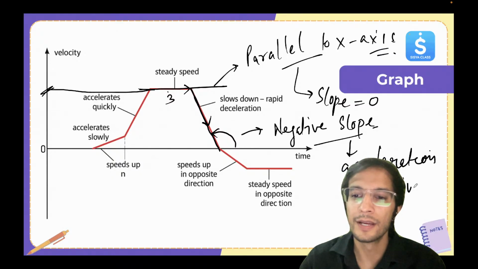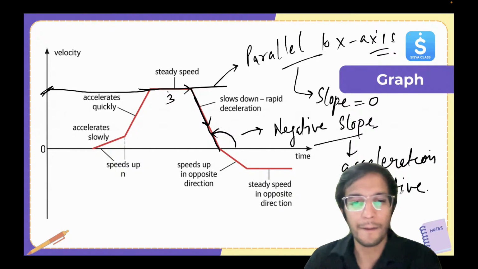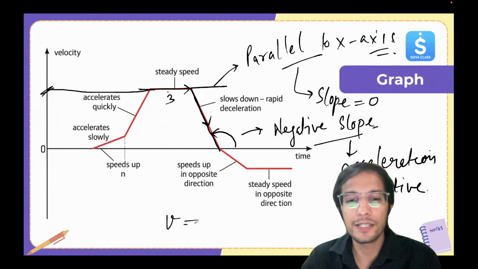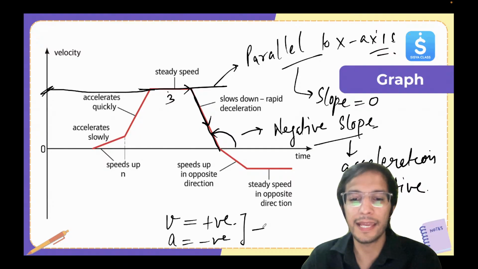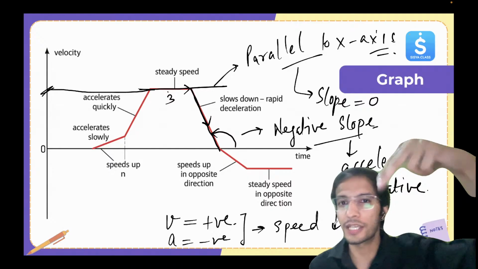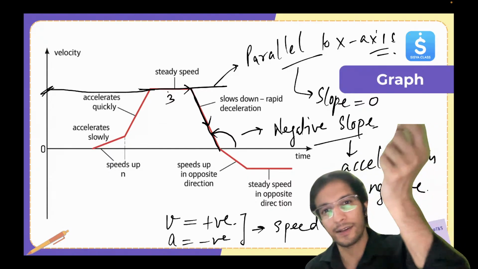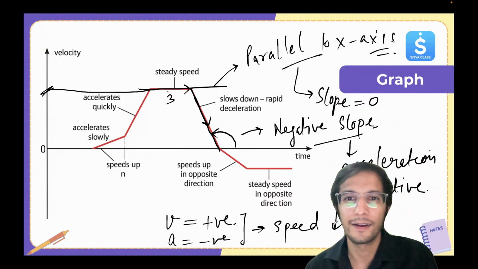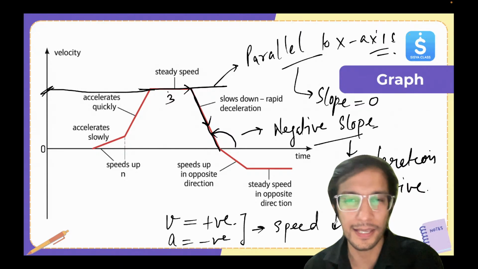Now, one thing is very, very important. If velocity is positive and acceleration is negative, in this case, the speed will decrease. The velocity will decrease. And that's why the graph is coming down. Okay, the value is decreasing.